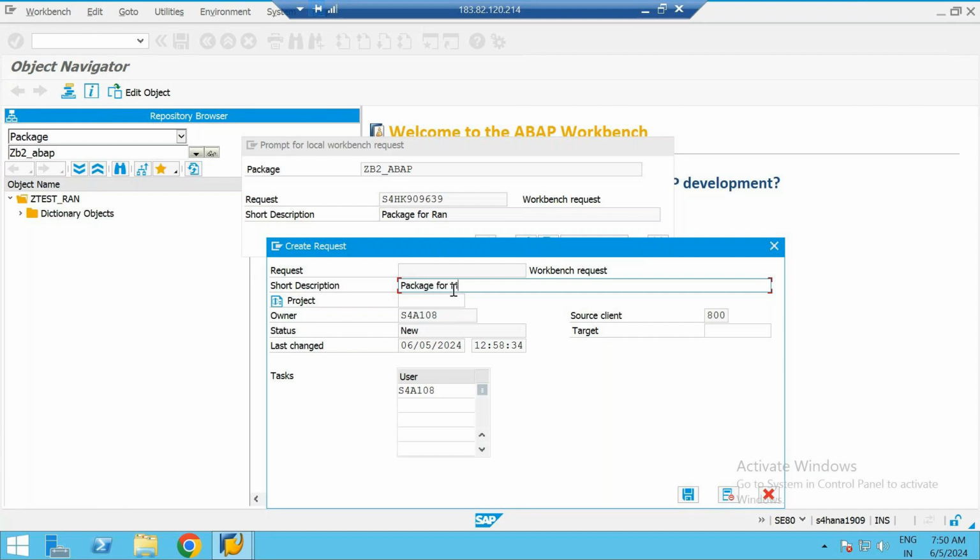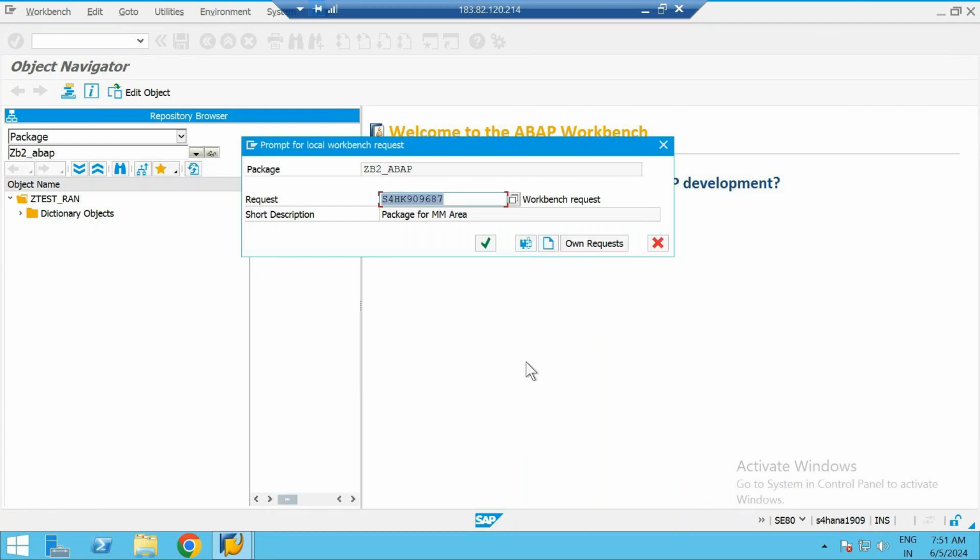You are storing the package in this TR, so I'm just giving package for area. Then click on save. That's it. You just need to click on create, then fill the short description, nothing else. See, a new number is generated here. The system itself will generate it, you don't need to worry. Just fill the short description, then hit OK.